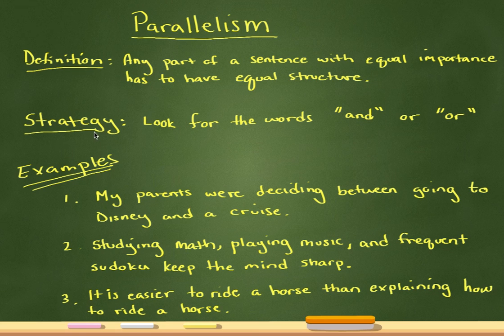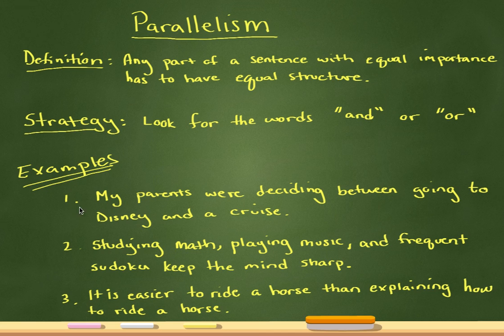Now, the strategy, I think, to see parallelism on this test is to look for words like and or, okay? Because if I have a sentence that says, I'm deciding between this and that, well, this and that in that sentence have equal importance, right? They are the two things that I'm deciding between, all right? So that means they have to have equal structure. Well, what does that mean? Well, I think the easiest way to see that is to go through examples, all right?